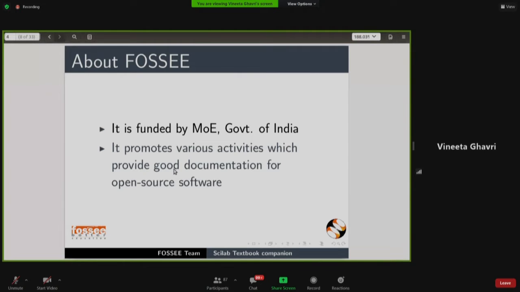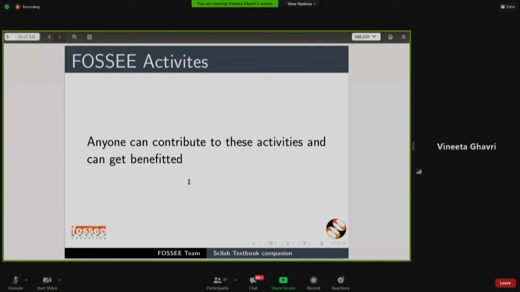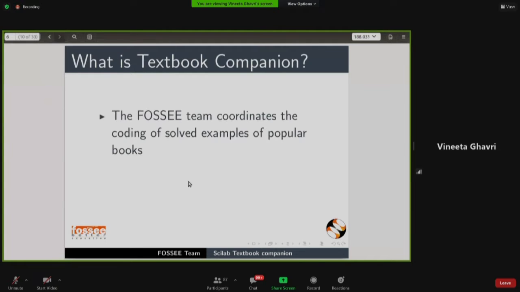We have various activities which we do to improve the documentation and provide good documentation for open source software, which is not available easily everywhere. So we have the textbook companion project, we have lab migration, we have circuit simulation, we have the flowsheeting project. Kannan sir was also talking about all this in the morning. So we have all these activities under FOSSEE, wherein good documentation is available, and even you people can contribute to improve your knowledge. So anyone can contribute to these activities and can benefit.